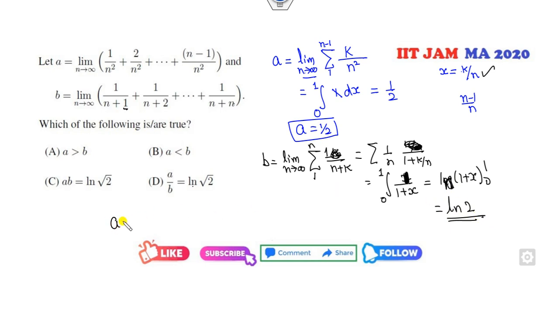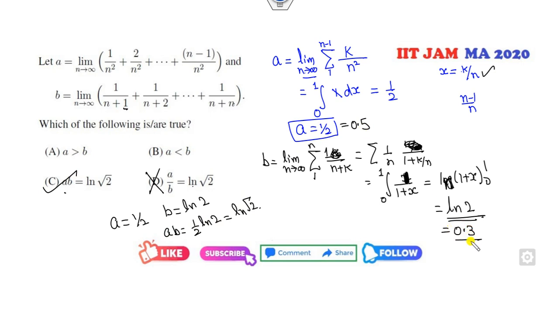So A is half, B is ln 2. Clearly this ratio will be cancelled out. The product of them, yes, you can see it will be half ln 2, which is ln of root 2. A is 0.5. What is ln 2? 0.3 something. So A must be greater than B is the right answer.